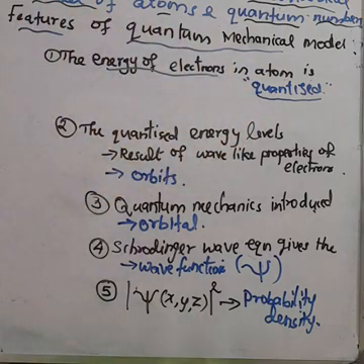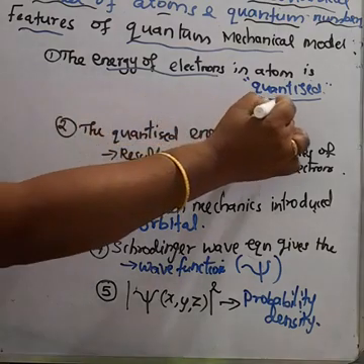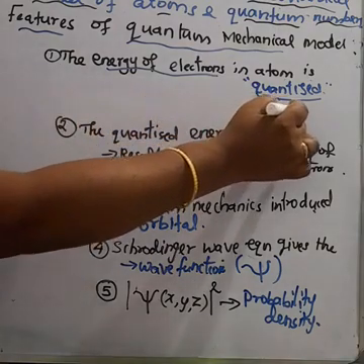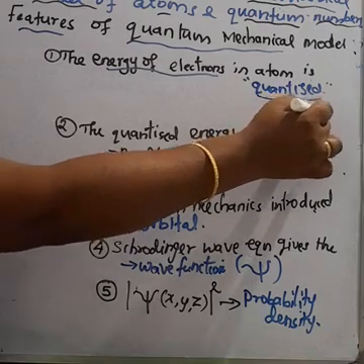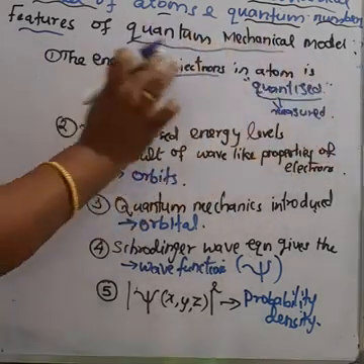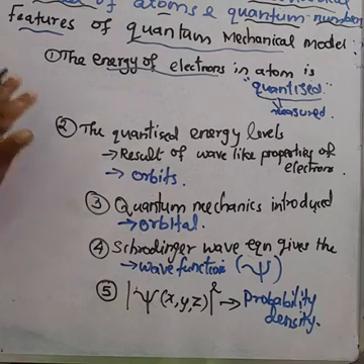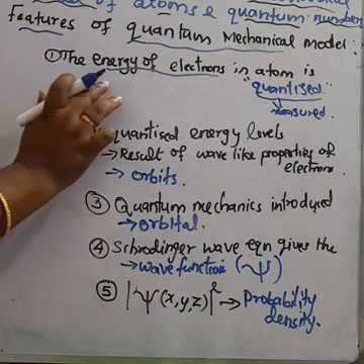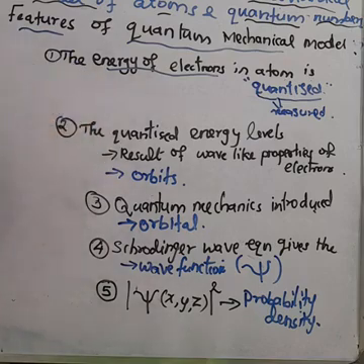What is the meaning of quantized? Quantized means measured. So here, the energy of electrons in an atom is measured, having a certain value.